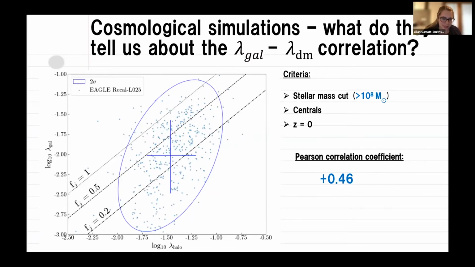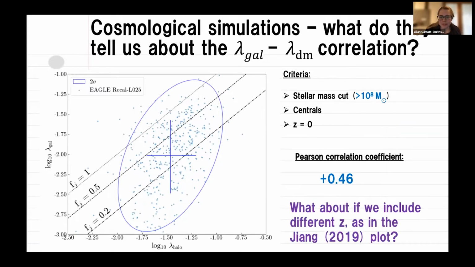So you've got those percentiles, the 2 sigma ranges, the circle, and you've got those FJ lines there as well, and it's galaxy spin versus halo spin. For this, we've used a criteria. As we heard from Matt's talk, some of these galaxies will be subjected to numerical heating, so we're using a resolution cut of 10 to the 8. The masses we're using are centrals at redshift 0. We're just taking redshift 0 for this plot, and you actually see a positive correlation coefficient of plus 0.46. So still slight, but it's there.